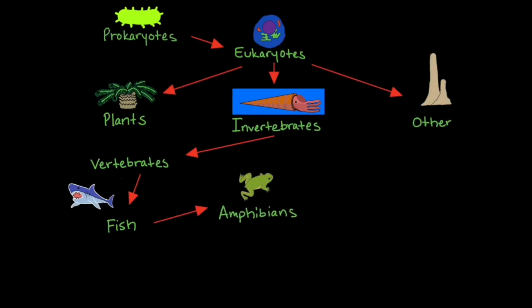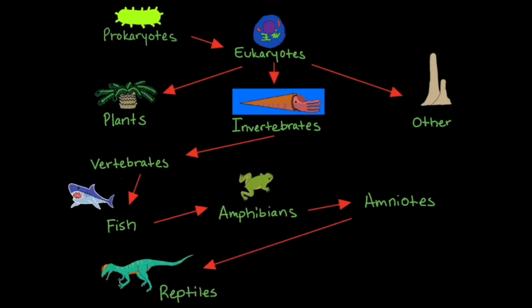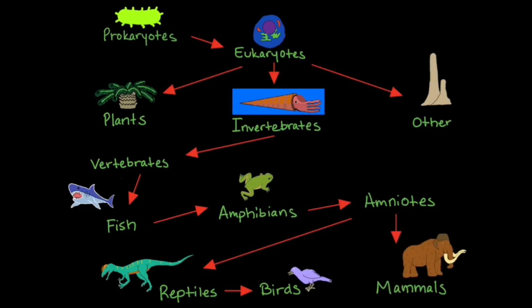These early amphibians evolved hard-shelled eggs and became the first amniotes. The amniote lineage split into two. One amniote lineage led to the reptiles, and birds from them. The other amniote lineage led to the mammals, which includes humans.